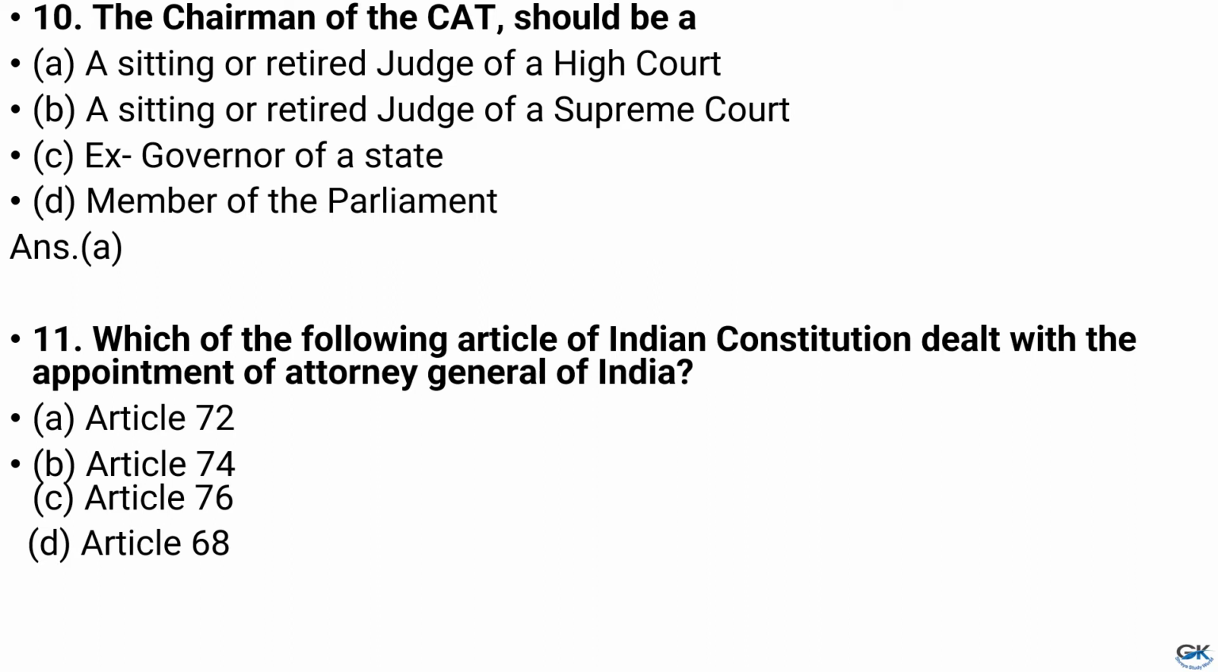Question number 11. Which of the following articles of Indian Constitution deals with the appointment of Attorney General of India? Option A Article 72, option B Article 74, option C Article 76, option D Article 68. And the answer is option C, that is Article 76.